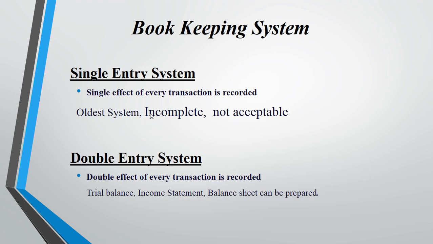There are two types of bookkeeping system. One is the single entry system, the second one is the double entry system. Single means we are recording a single effect of a transaction. That is the oldest system, that is the incomplete system, and that is not acceptable to people, because when you are recording transactions in a journal, at the end of the period you cannot make the best or the real decision about what was done in the past.